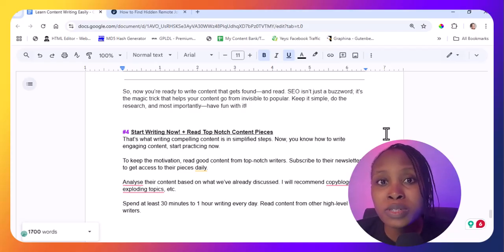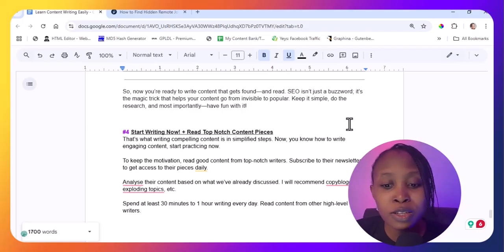So when you subscribe to newsletters, you have a piece of content to be read, instead of searching on Google. You get these copies sent to you regularly, you get to read their content, and you can analyze it by the buyer persona. You read someone's piece of content and ask, who was this person talking to?